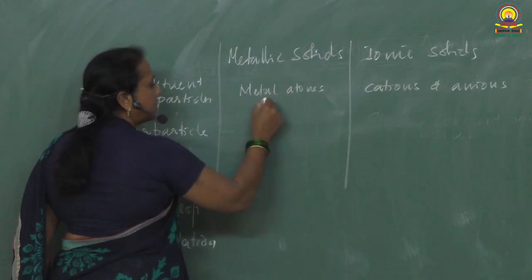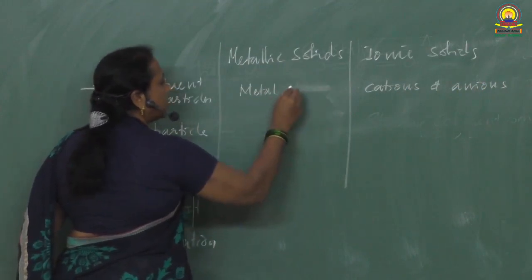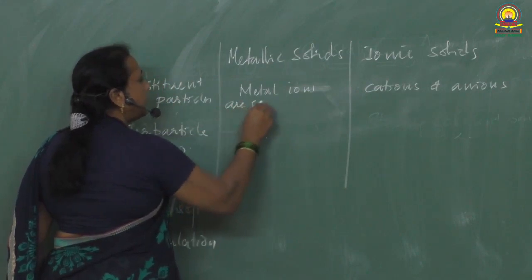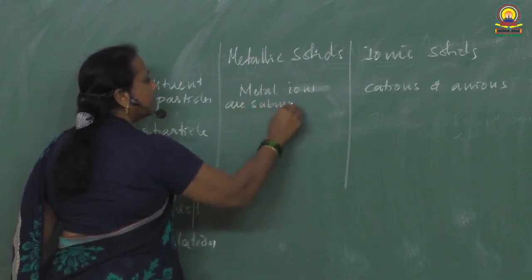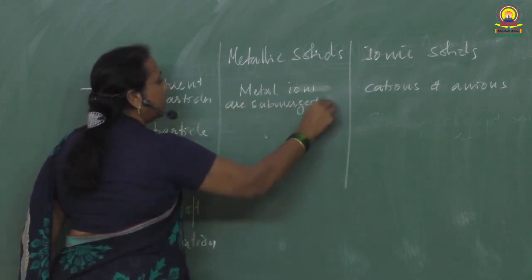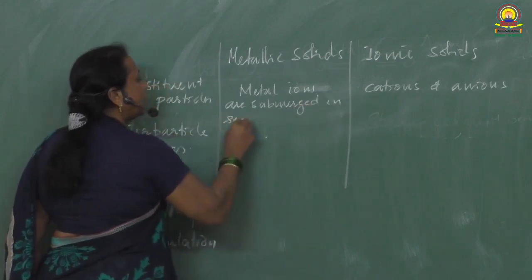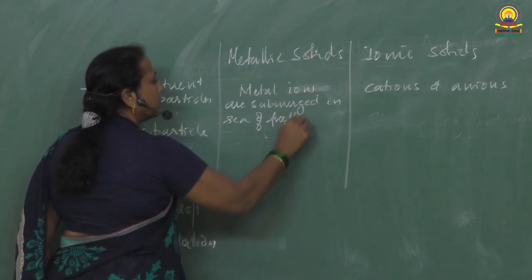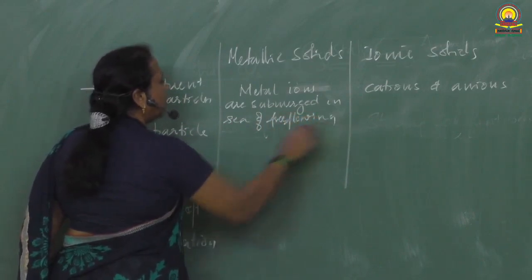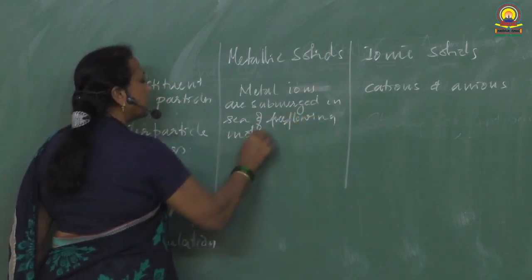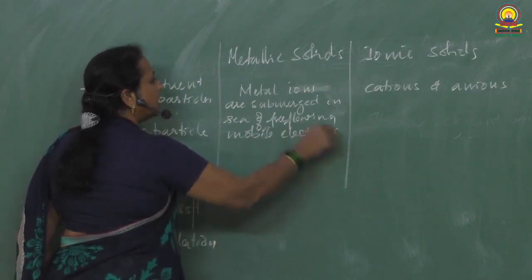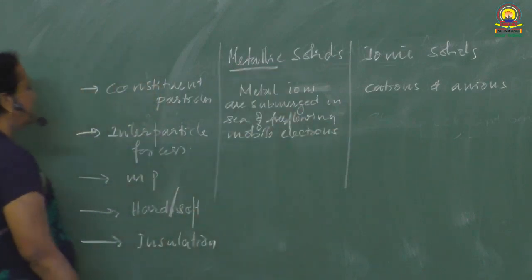In metallic solids, positively charged metal ions are submerged in a sea of freely flowing mobile electrons. This is what is considered a metallic solid.